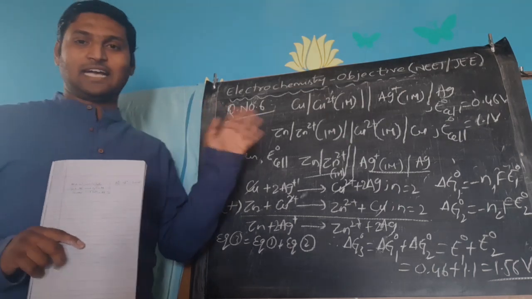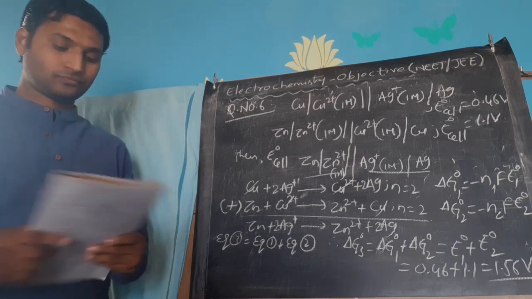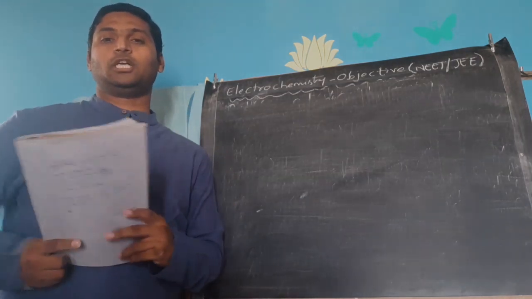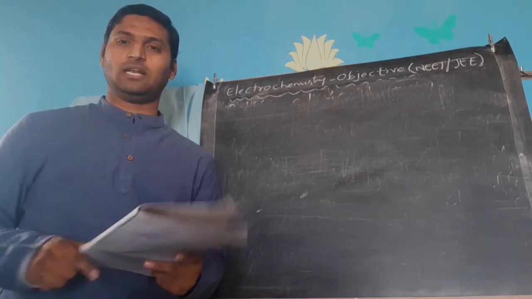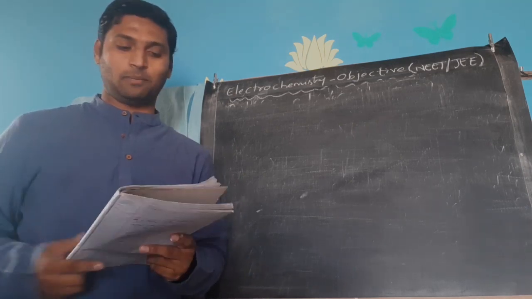This question is actually based on free energy and cell potential. So get ready with your question bank. The next question I am switching to is the 8th question, which is similar to the 6th question which we have done. But still, I felt like repeating it because it's a regularly asked model. You need a little practice over that.